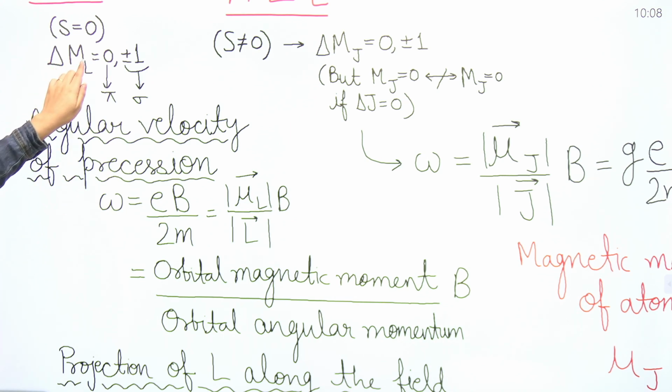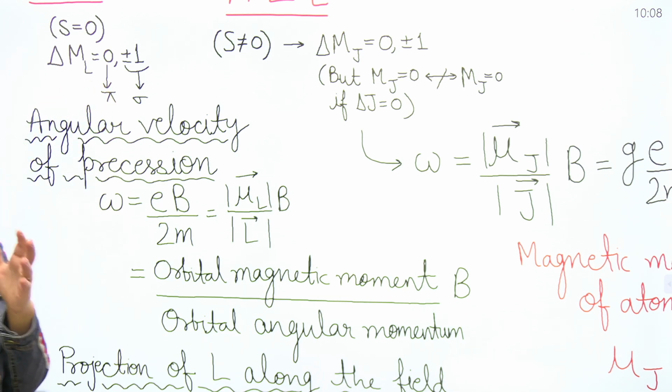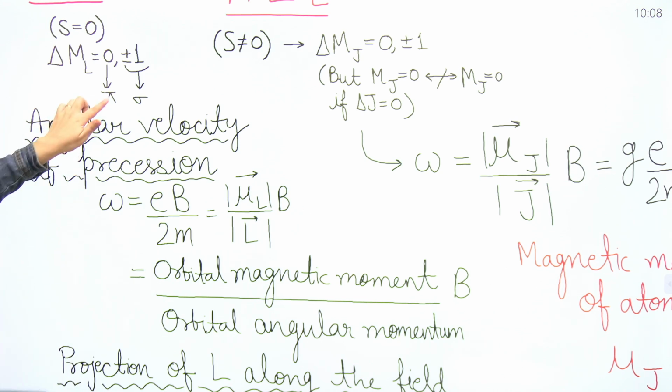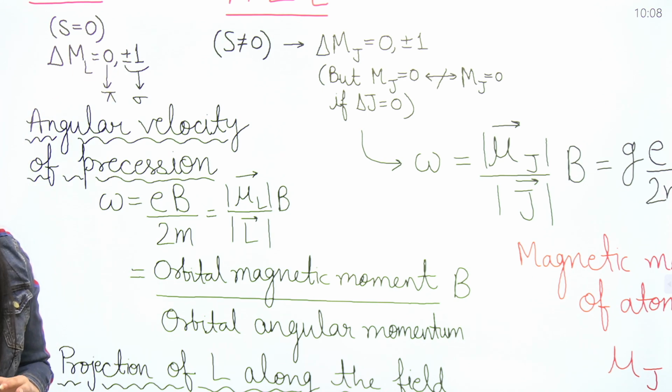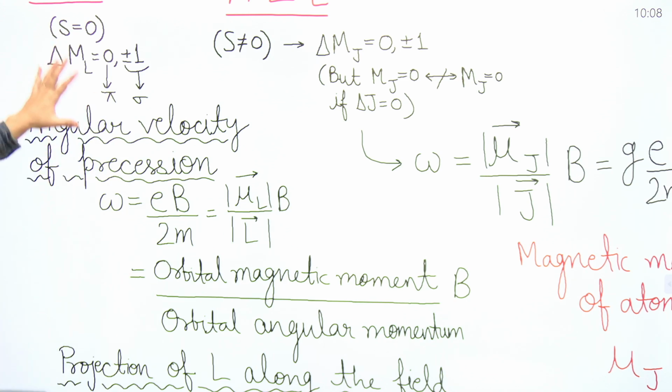Corresponding to the delta m_l is equal to 0 selection rule, the components you are going to get are known as pi components, and the components you will observe corresponding to delta m_l is equal to plus or minus 1 are known as sigma components. So this is the normal Zeeman effect situation we are considering right now.